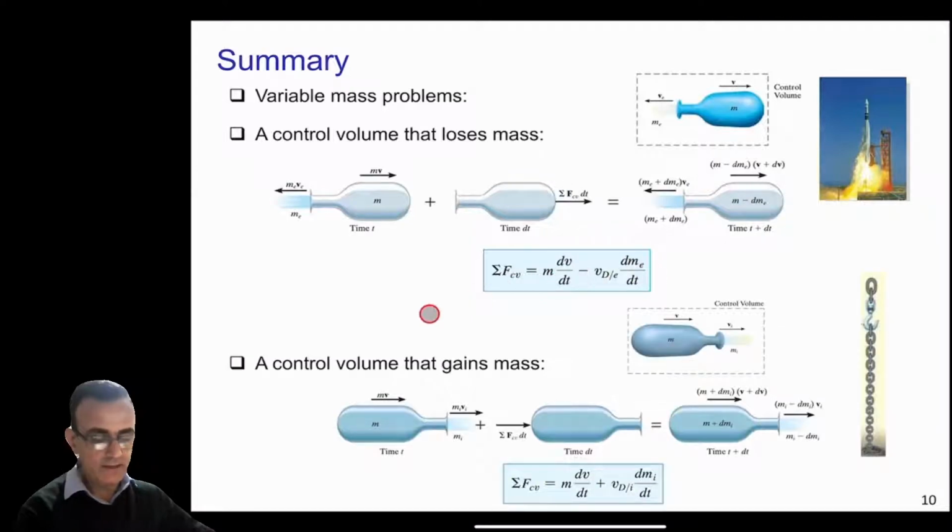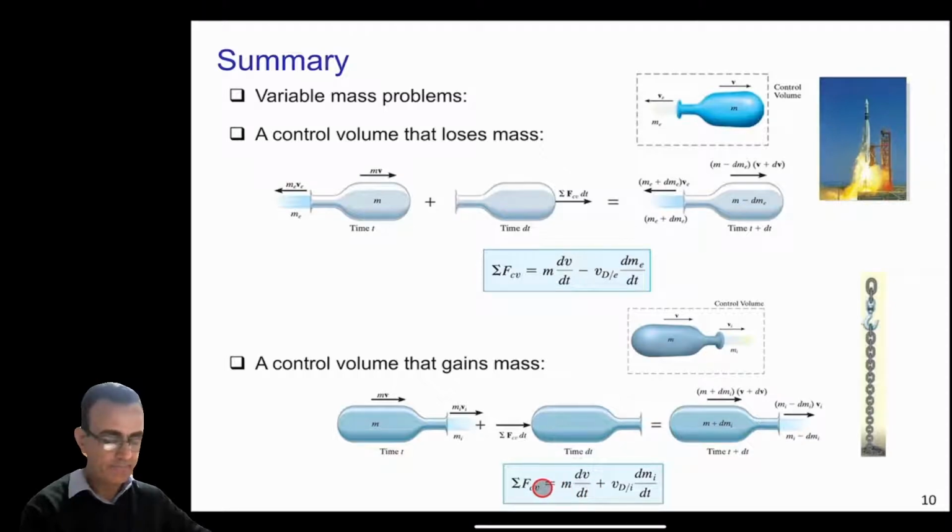And finally, we discussed a system or control volume that gains mass, which you can see in this case here. We assume a balloon is moving and collecting some gases. Again, this is the impulse momentum diagram: initial momentum plus impulse equals the final momentum. If we write the equation of motion and simplify, we end up with this equation.